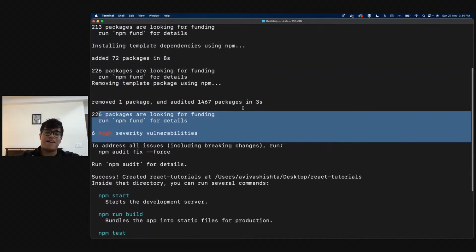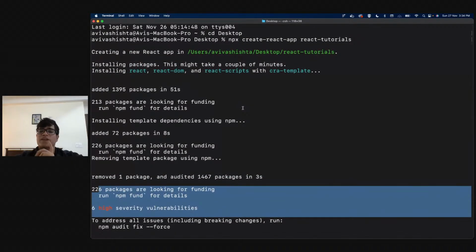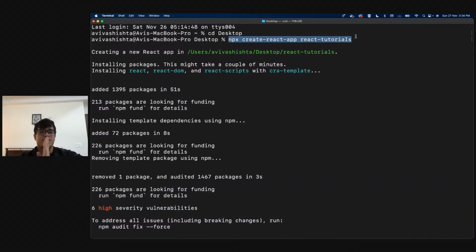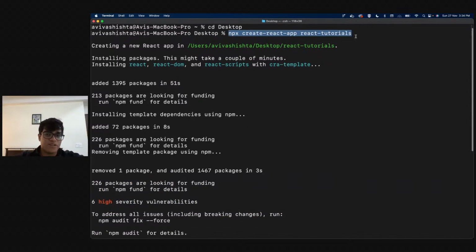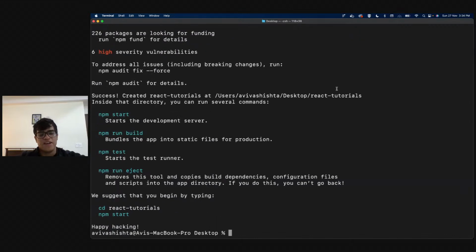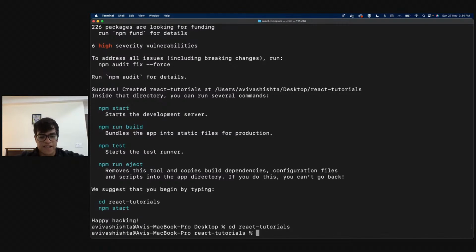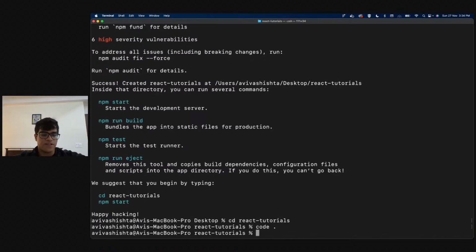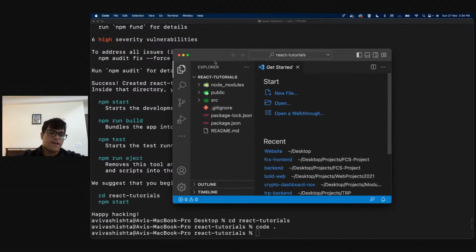And once you have set up everything completely, it takes one command to set up your React project, which is this. All you have to do is npx create-react-app, and you will be set up with everything that you need to start your React project, right? So now all I'll be doing is I'll be saying cd react-tutorials, and I'll be opening this in my VS Code, right?